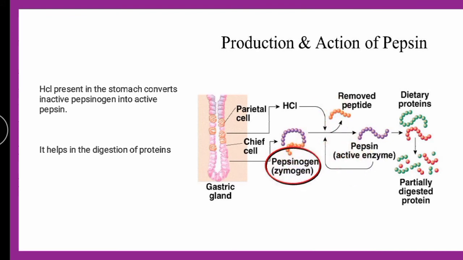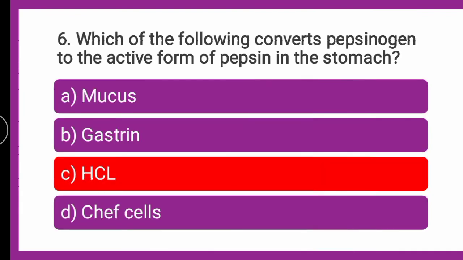So the action of hydrochloric acid from the parietal cell, here you can see the hydrochloric acid present in the stomach, converts the inactive pepsinogen to the pepsin form. The correct answer, therefore, is hydrochloric acid, which converts pepsinogen to pepsin in the stomach. So you can verify your answers now.